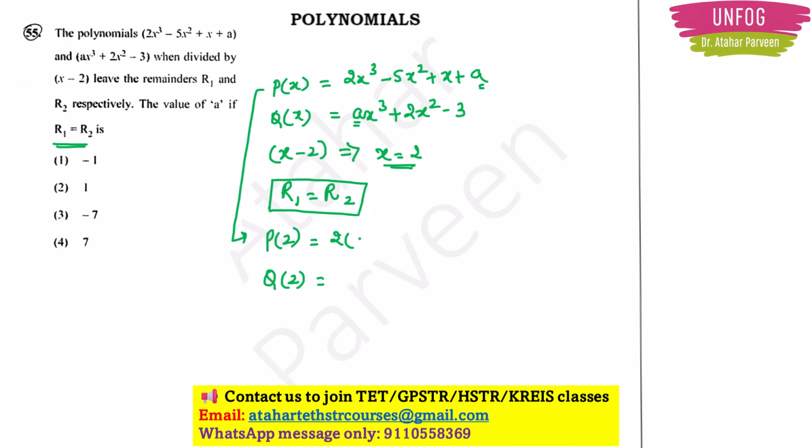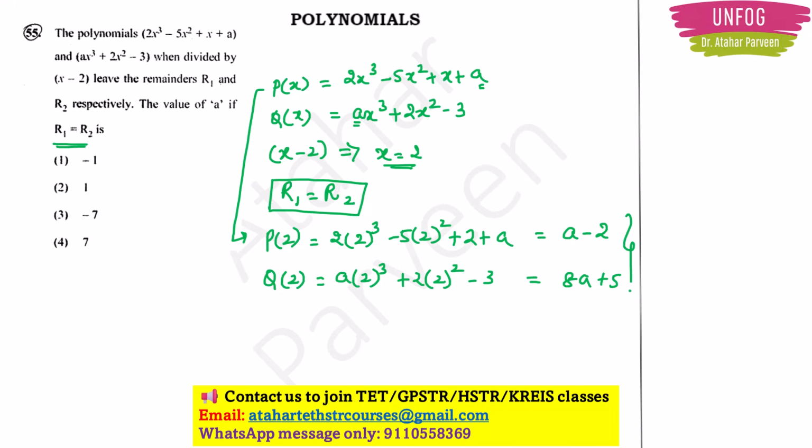So 2 into, in place of x I have to write 2 here like this, plus 2 plus a, and here also in place of x I will write 2 here like this. Okay. If you do simplification, here you will get a minus 2 and here you will get 8a plus 5.